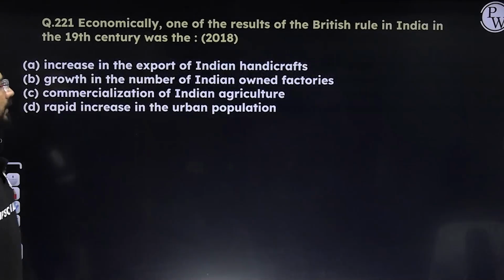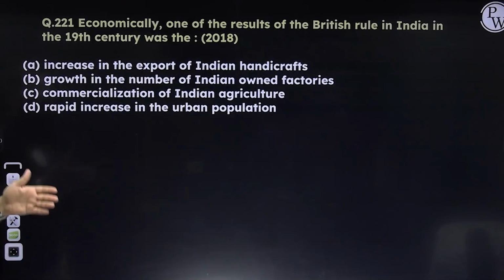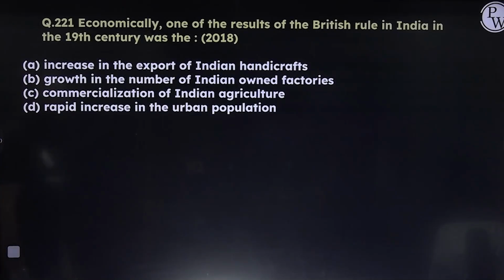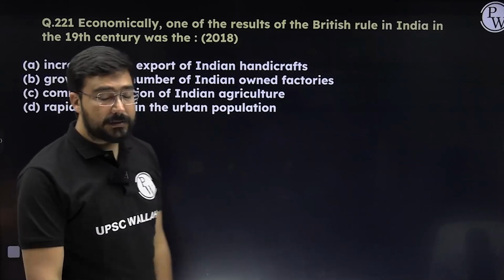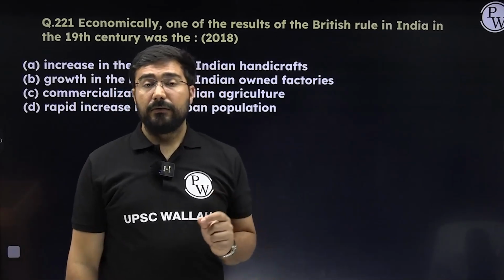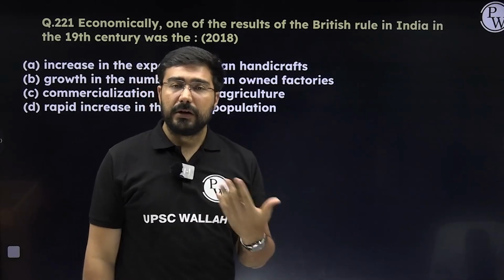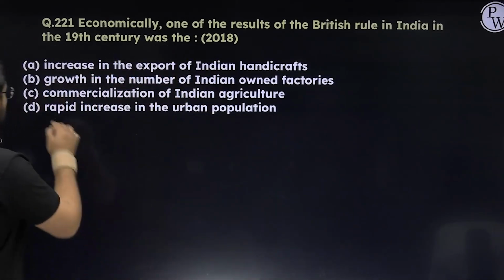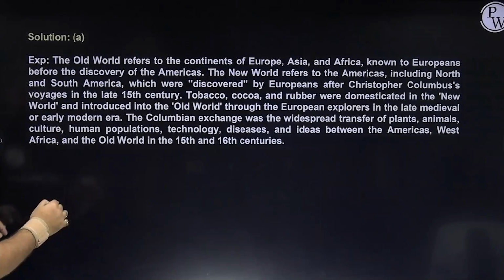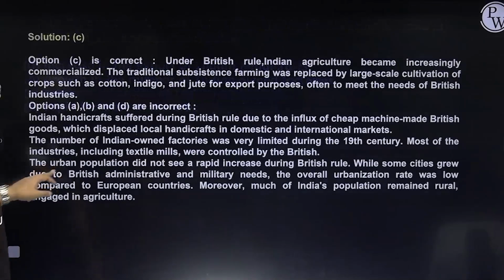Next, economically, one of the results of British rule in India in the 19th century was increase in export, growth in the number of Indian-owned factories, commercialization of Indian agriculture. C makes sense. They are making very close options, using the information to make it difficult for you. So please make sure you read the options carefully. In this case, the answer is going to become C.